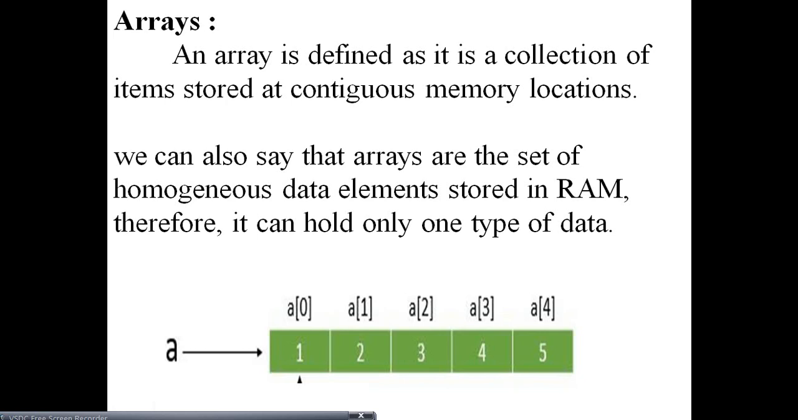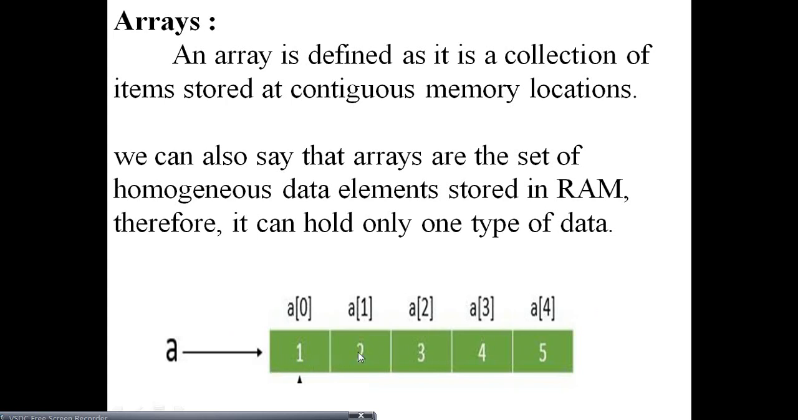Does array belong to linear data structures? Yes. So what do you mean by array? An array is defined as a collection of items. Collection of items means data, stored at contiguous memory locations, means one by one memory locations. See here, this is an array. The array name is A, and these are all array indexes.